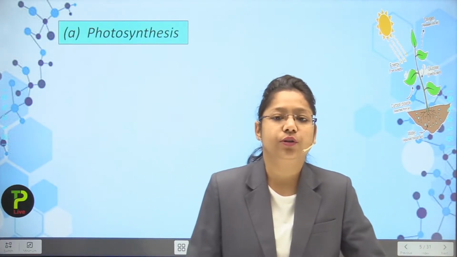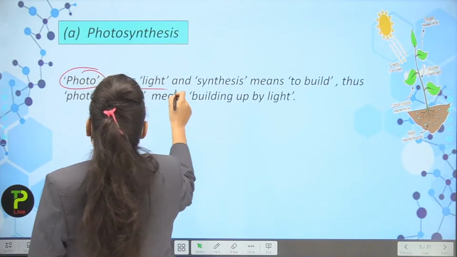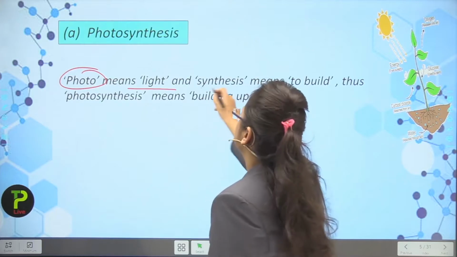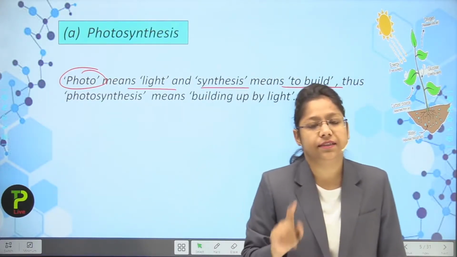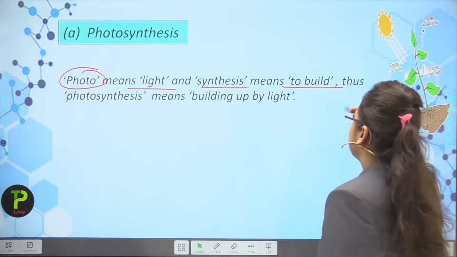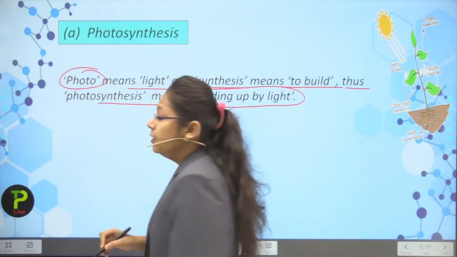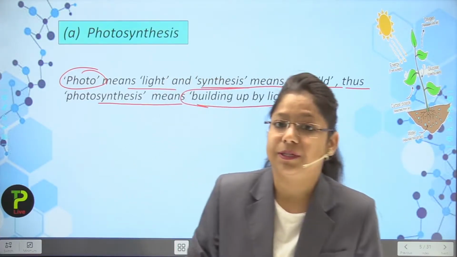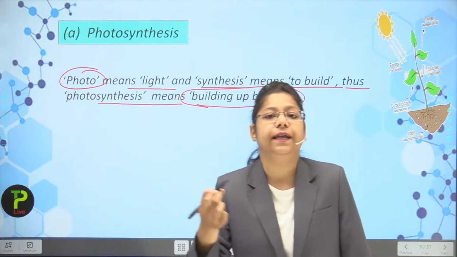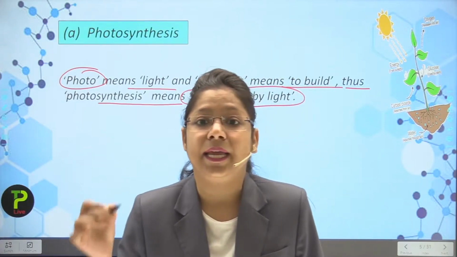So what is photosynthesis firstly? Photo means light, and synthesis means to build. Thus, photosynthesis means building up by light. So we can say that a plant is making the food in the presence of sunlight. It is just building up the food particles in the presence of light.